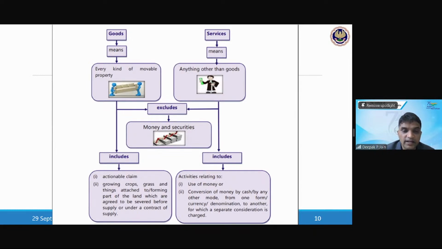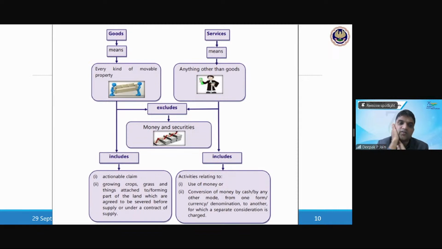Goods includes every kind of movable property. It excludes money and securities, but it includes any actionable claims, growing crops, grass and things attached to or forming part of the land which are agreed to be severed, which means the definition of goods is so very wide. It says that one, it should be a movable property. Fine. Money and securities are excluded because in securities, you only buy and sell shares, debentures, bonds, everything. There is no kind of supply. That's why securities and money are kept out of it.